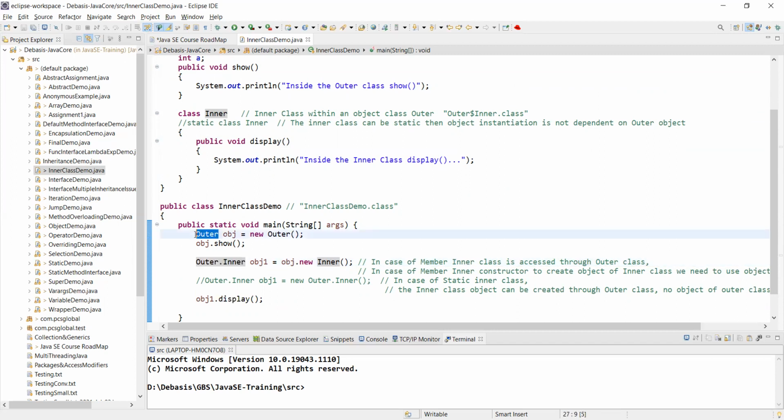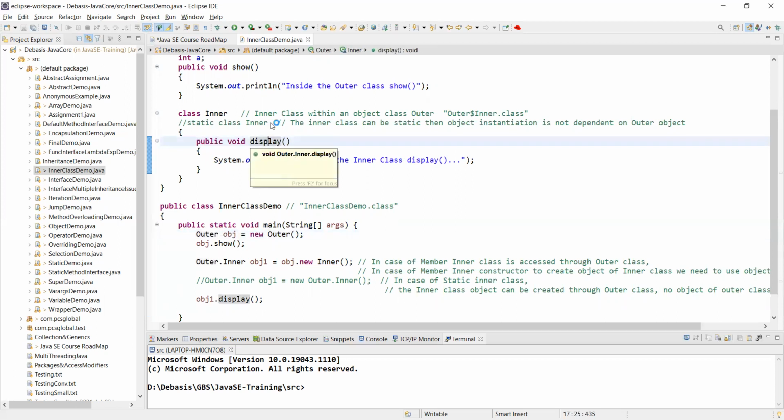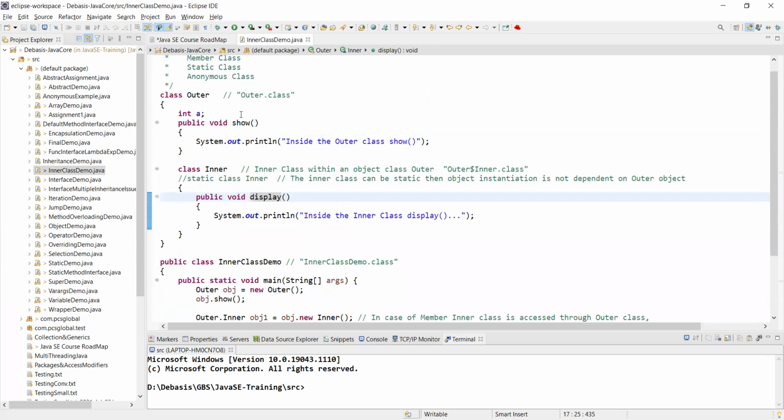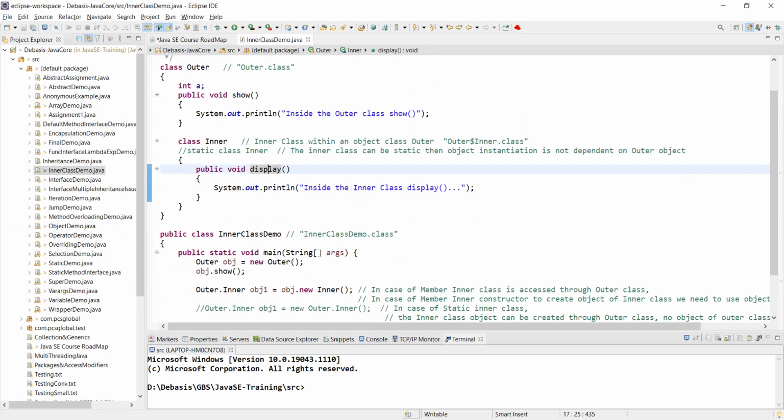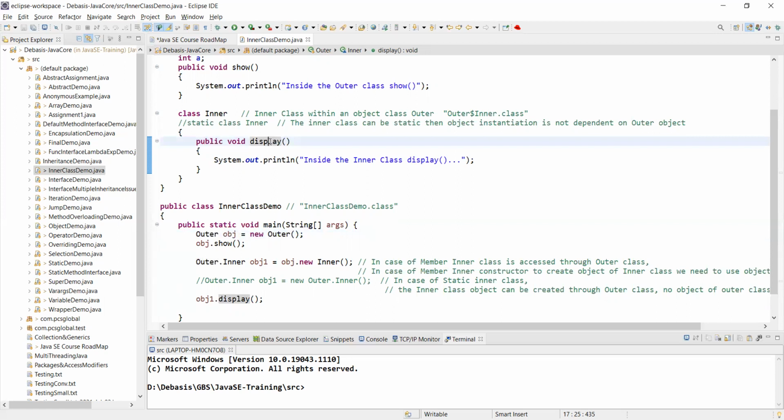But I cannot only say outer, because this display method is not part of outer. Yes, indirectly it's part of outer, but exclusively it is a part of inner. So if I have to access the display method, I have to reference inner, and inner can be referenced through outer. Then only, see, this object obj is now an object of outer. Through that, I am saying obj.new inner.